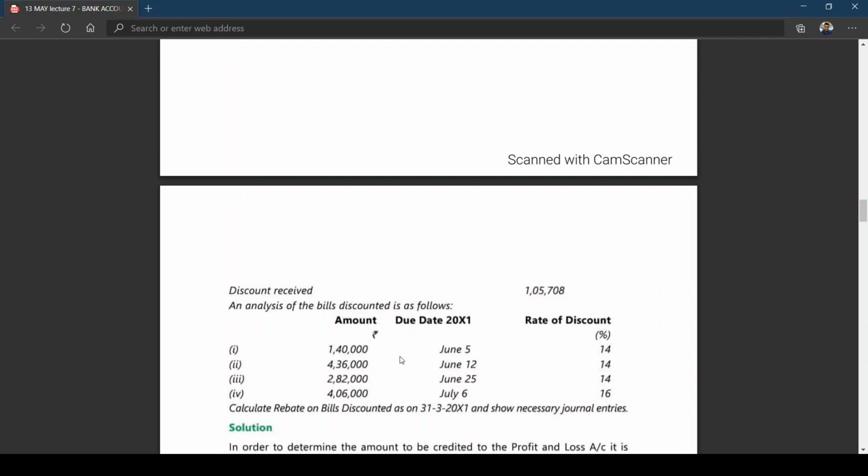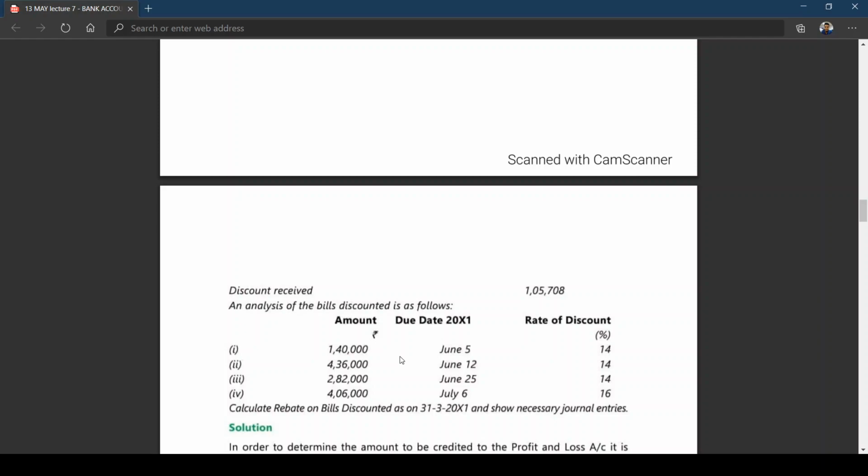We already got the opening rebate on bills discount and discount received. In simple words, you learn the accrual concept. Income received plus income received in advance of previous year is to be added, minus income received as advance during the year pertaining to next year is to be deducted.